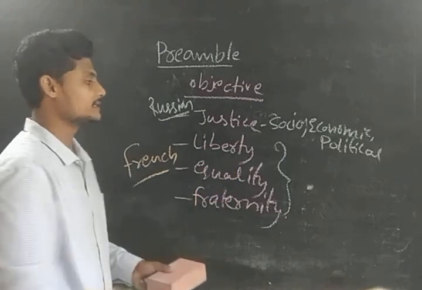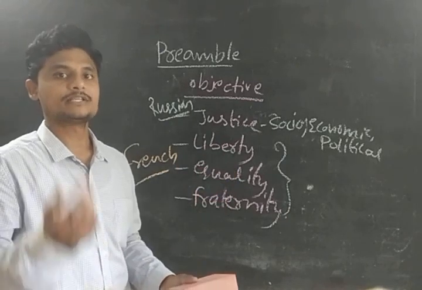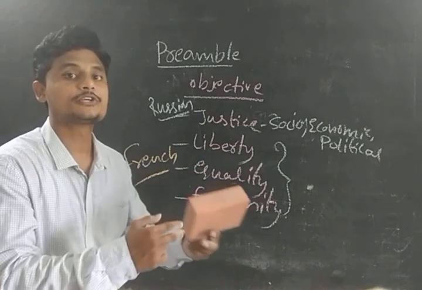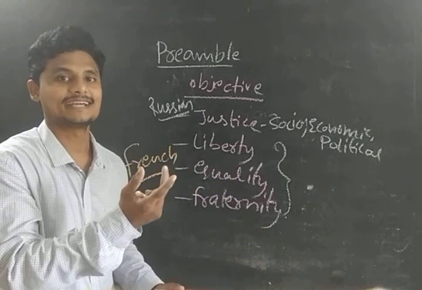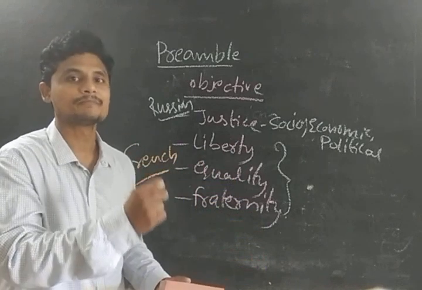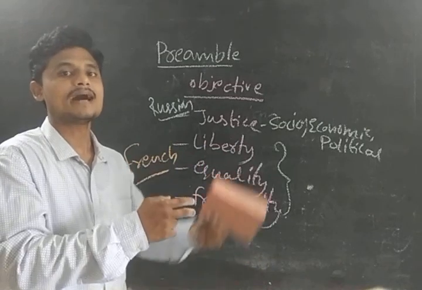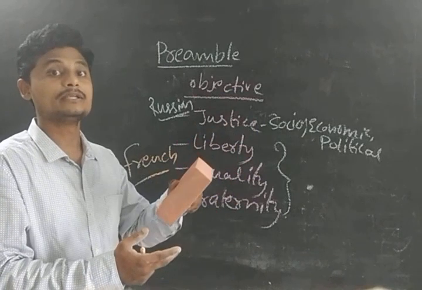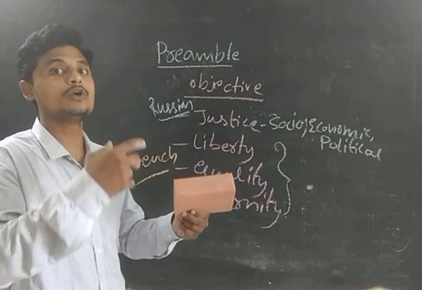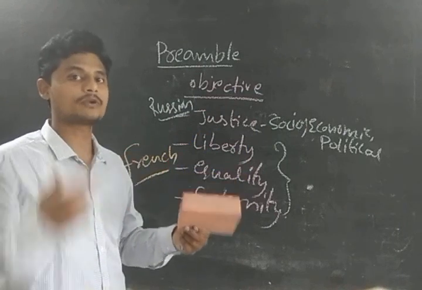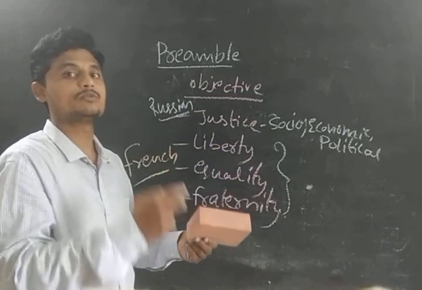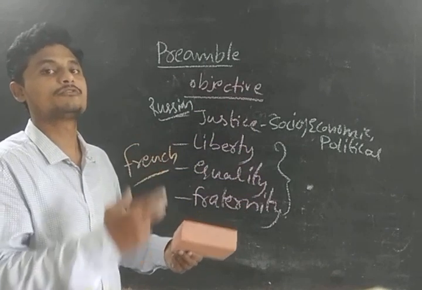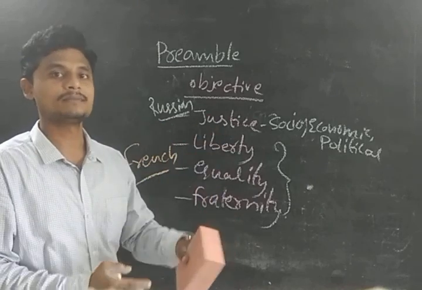So what is meant by liberty? Liberty of thought, expression, belief, faith, and worship. What do you mean by liberty? Free from restrictions. You need to know what is freedom and what is liberty, guys. What do you mean by freedom? Freedom is when someone is putting pressure on you, someone is dominating you. If you get free from that, then you become independent. Like the British people ruled us, and finally we got our independence, we got freedom on 15th August 1947. That is freedom. It means someone was pressuring.